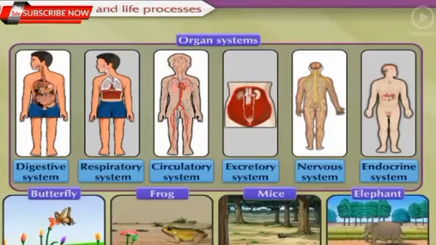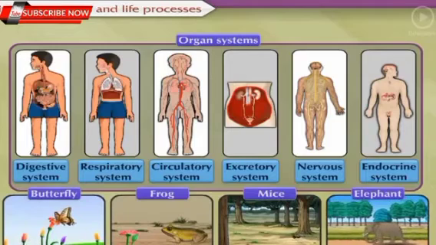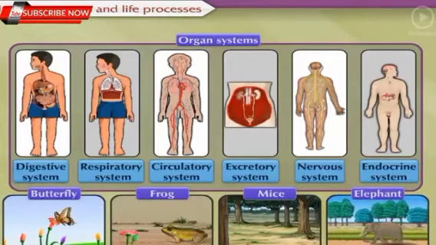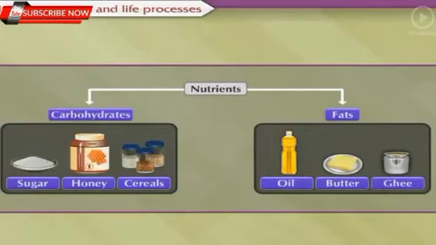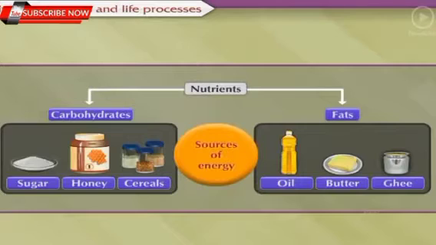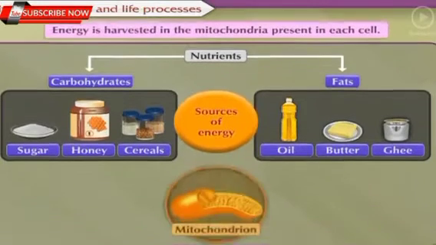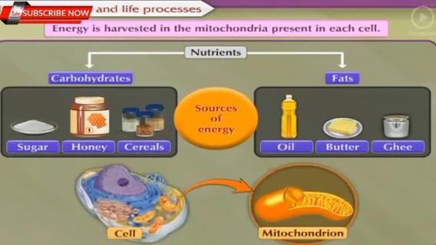Yes, all systems work more or less the same in these organisms, no matter whether they are small or big. For proper functioning, these systems need continuous supply of energy. Nutrients like carbohydrates and fats are the main source of energy. Energy is harvested in the mitochondria present in each cell for energy production.